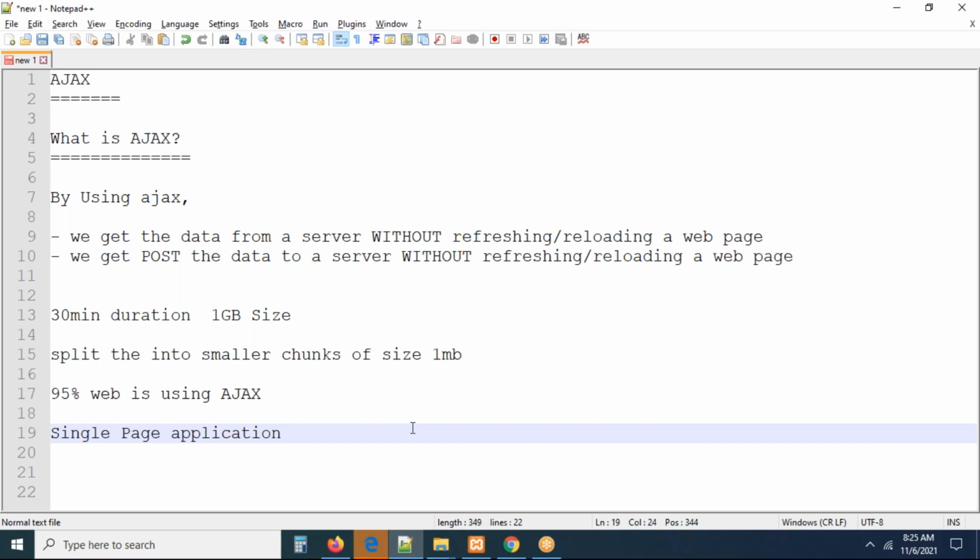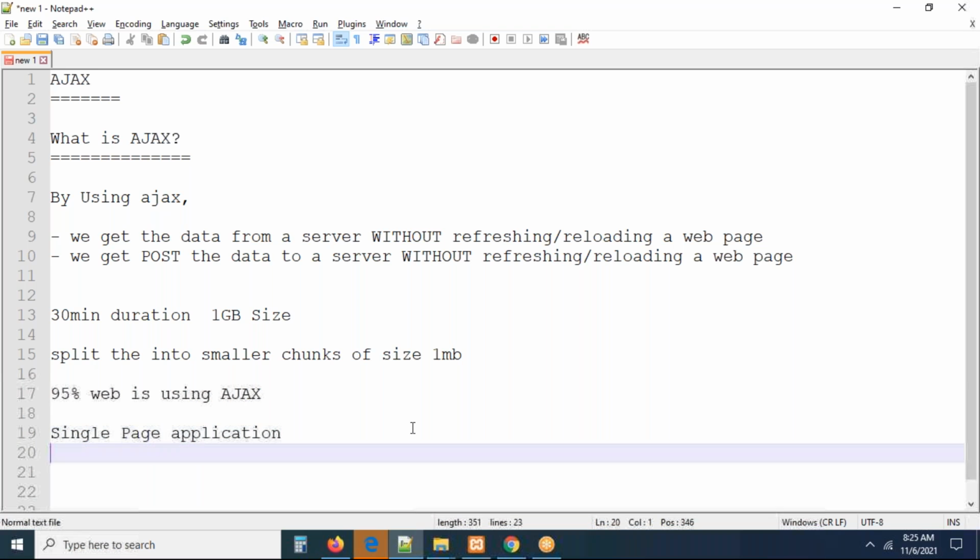Ajax is the best fit for creating this type of application, guys. Simple thing, remember one phrase: without refreshing, without reloading, how can we get data from the database and post data to the database? I don't want to reload the whole page. I want to reload only a specific portion of the web page by using Ajax. This is the beauty of Ajax.